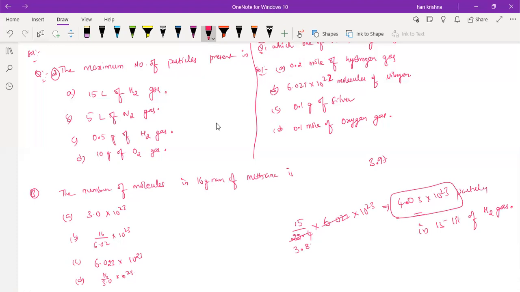So you can do the remaining two sums as homework. Any doubts in today's class? No, sir, no doubts. So we'll wind up the session here. Thank you, sir. And prepare for the test. The test portion will be till this topic, mole concept, okay? The test will be on Sunday, till the mole concept. Clear? Okay, sir. Yes, sir. Thank you everyone. Good night.